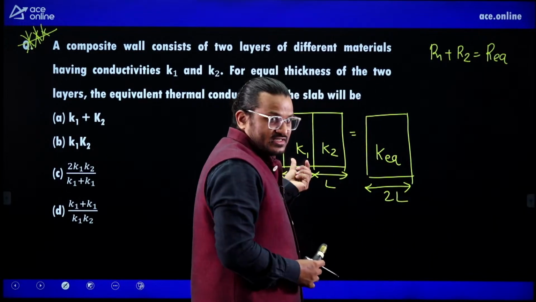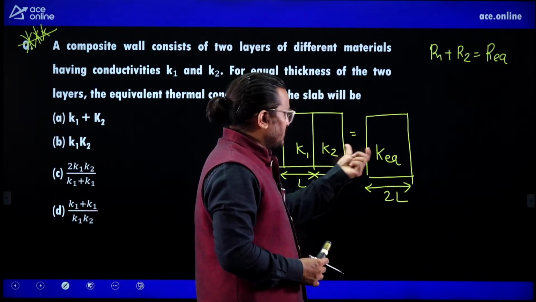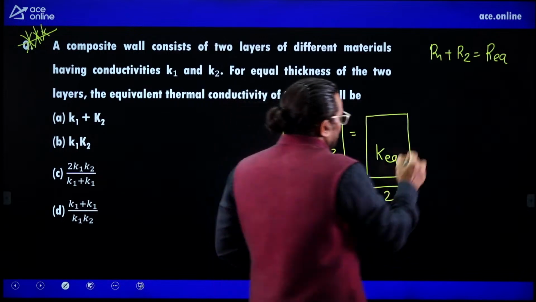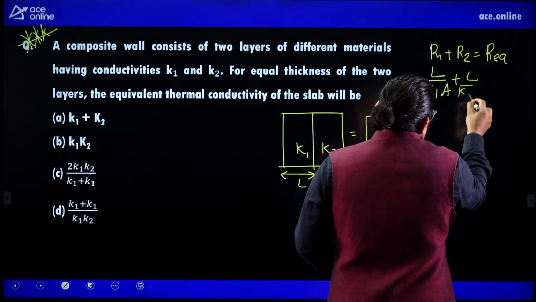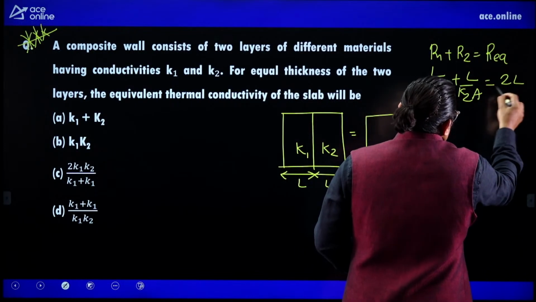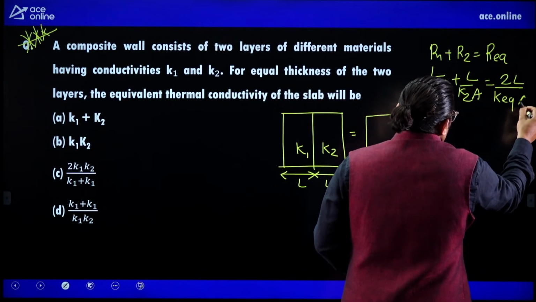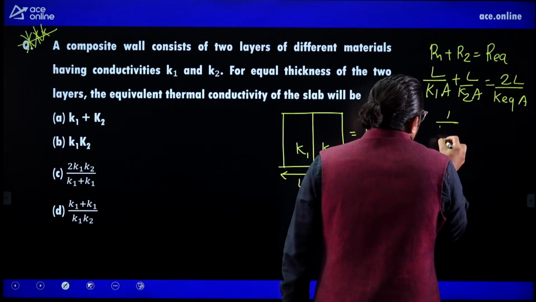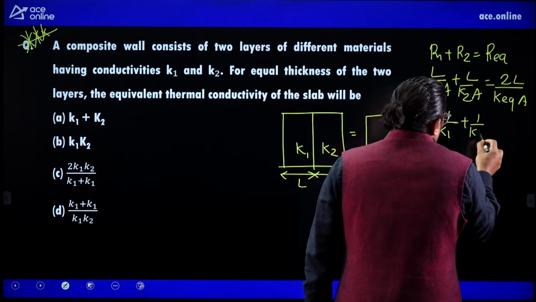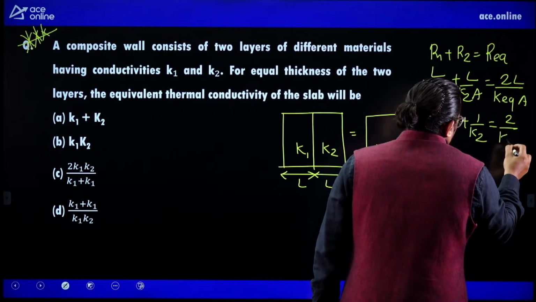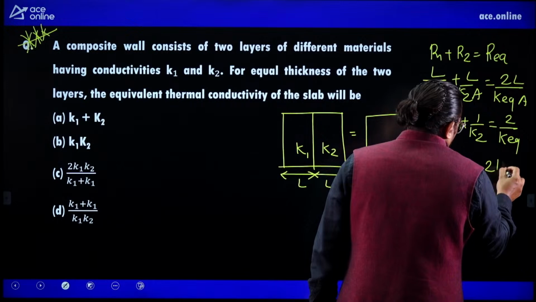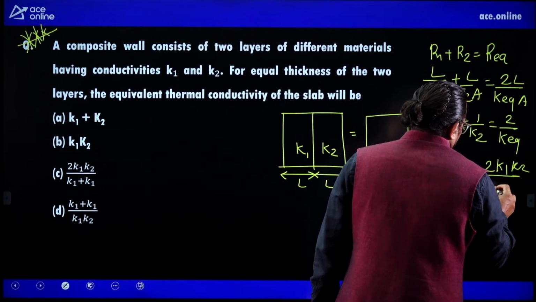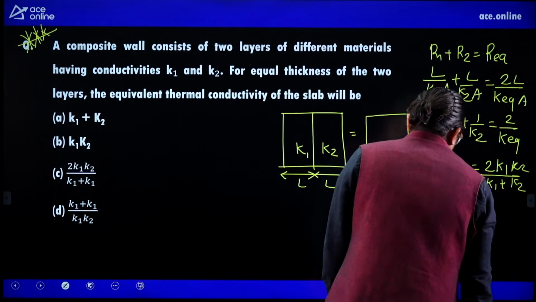Whatever the two offer in resistance, this body will offer that much resistance. So L by K1A plus L by K2A is equal to 2L by K equivalent A. Area and L cancel out. So 1 by K1 plus 1 by K2 equals 2 by K equivalent.